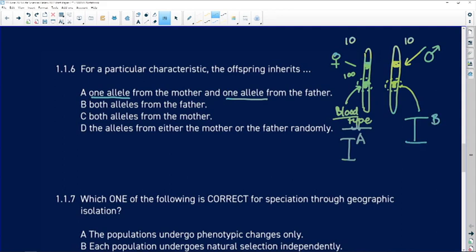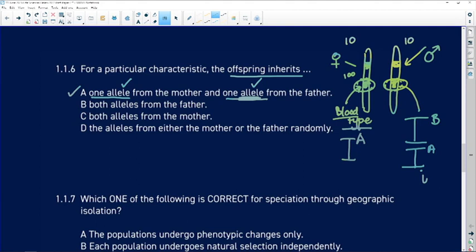So it could be IB. It could also have been IA. It could also be little i. These are variations of a particular gene, and variations of a gene we call alleles. So getting back to our question, does the offspring inherit one of those alleles from the mother and one of those alleles from the father? Absolutely. So it looks like the answer could be option A, but we don't leave it there.